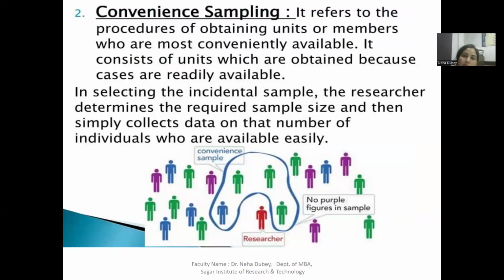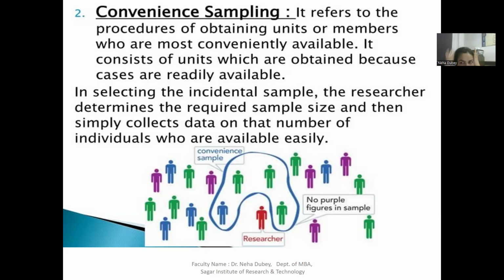Now, convenience sampling refers to the procedure of obtaining the units or members who are most conveniently available. It consists of units which are obtained because the cases are readily available. In selecting the incidental sample, the researcher determines the required sample size and then simply collects data on that number of individuals who are easily available.